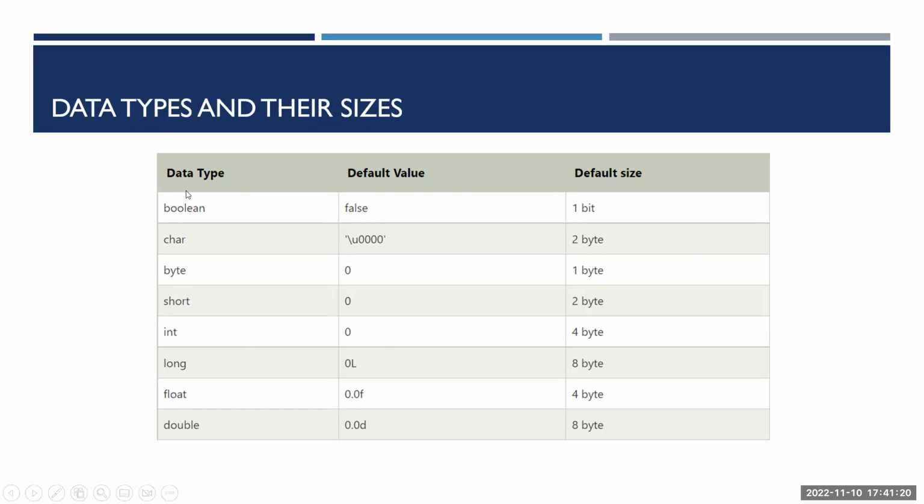Okay, for Boolean it is 1 bit, char is 2 bytes, byte is 1 byte, short is 2 bytes, int is 4 bytes, long is 8 bytes, float is 4 bytes, and double is 8 bytes. This is the default size which is allocated in the heap memory.